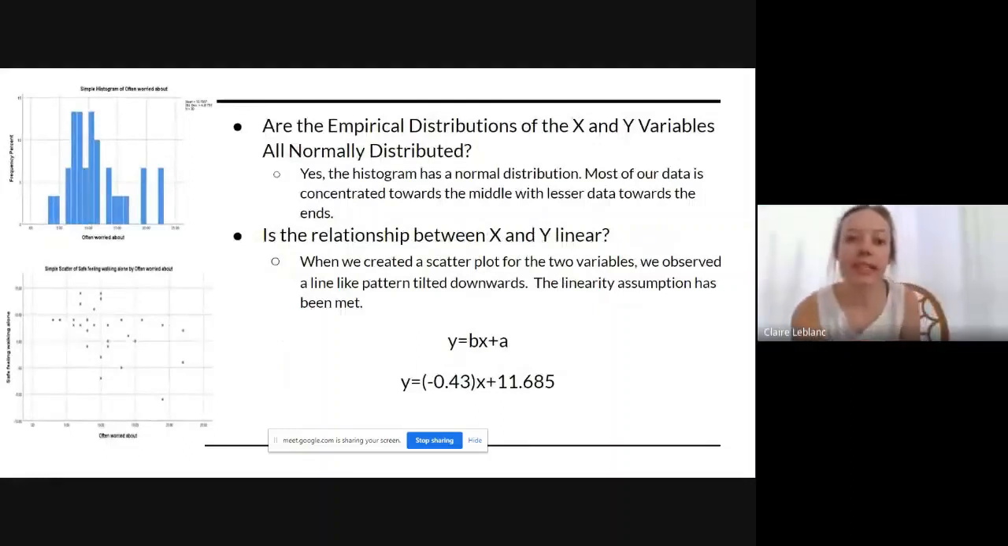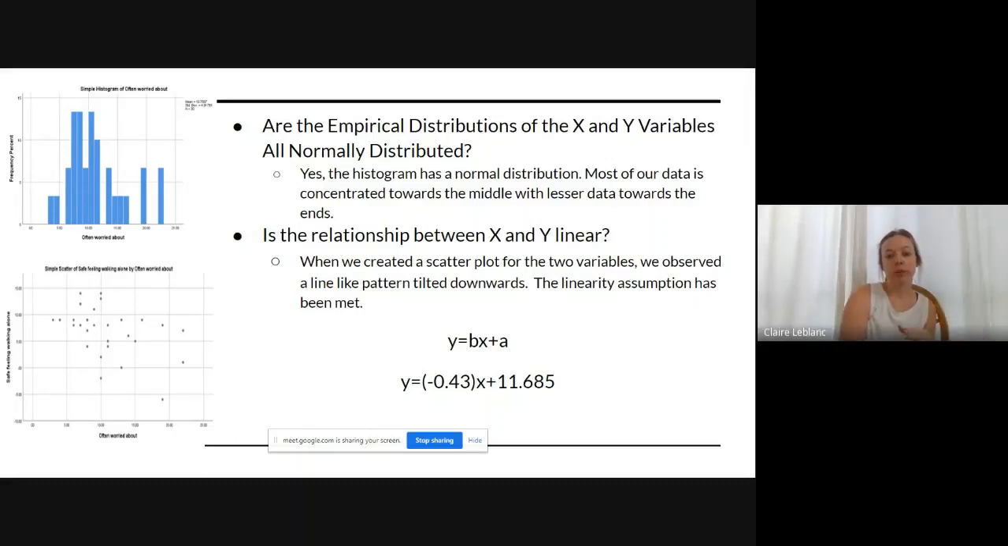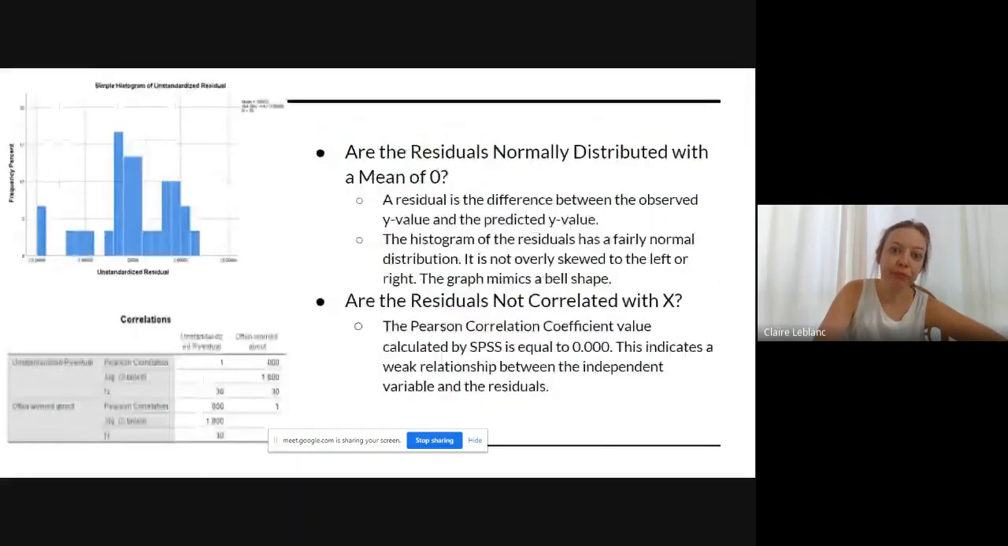Next we check to see if the empirical distributions of the X and Y variables are normally distributed. When you look at the histogram, you can see it has a normal distribution because most of the data is concentrated towards the middle instead of the ends. We determined there was an X and Y linear relationship. When we look at the scatter plot, we're able to plot the slope. So the linearity assumption has also been met.